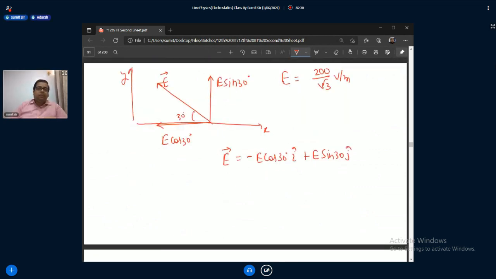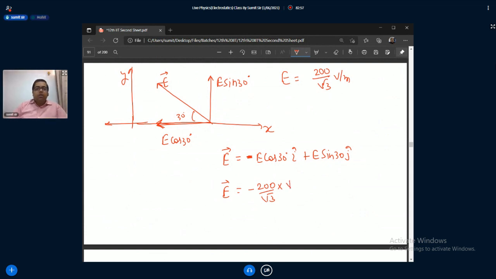Yes, sir. So E is 200 by root 3. So minus 200 by root 3. Why minus sign with E? Sorry. Yeah, it's negative. X is in this direction, and this is the negative x direction. That's why I'm using the minus sign here. Okay, sir. Okay.